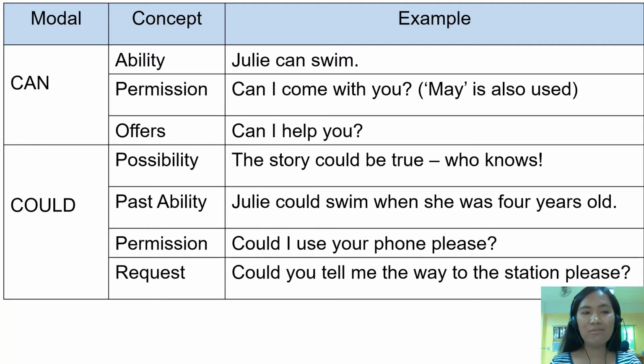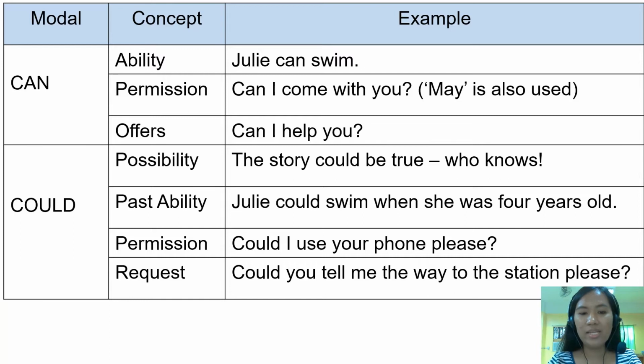And then the next one is past ability. In the past ability, we can use could and couldn't to talk about the ability in the past. Here we have, Julie could swim when she was 4 years old. So the given sentence states that Julie could swim when she was 4 years old.